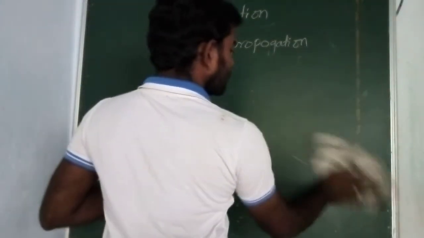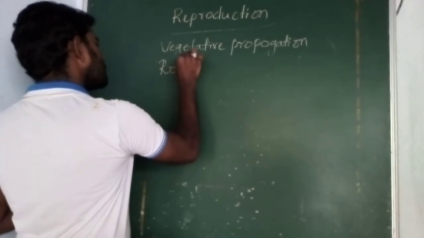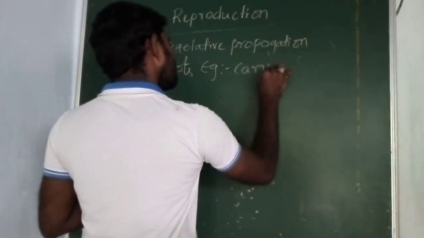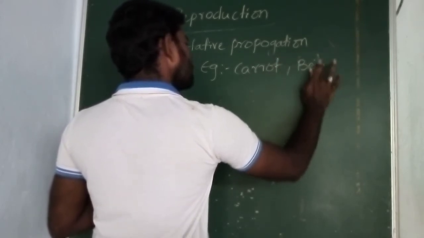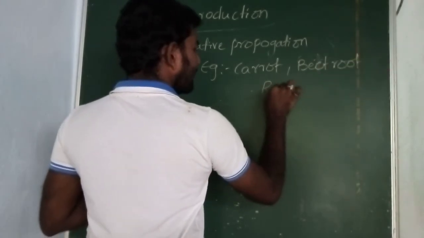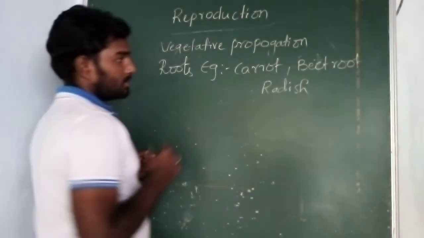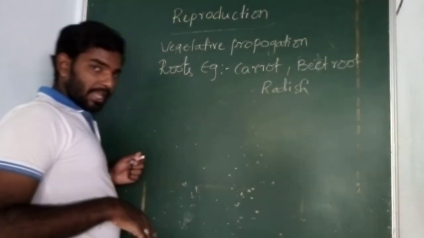Root modification. Root modification examples: carrot, beetroot, and radish. Carrot, the scientific name is Daucus carota, beetroot is Beta vulgaris, and radish is Raphanus sativus.